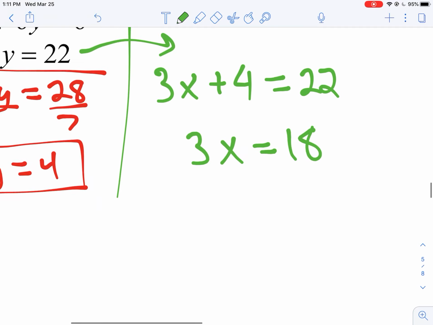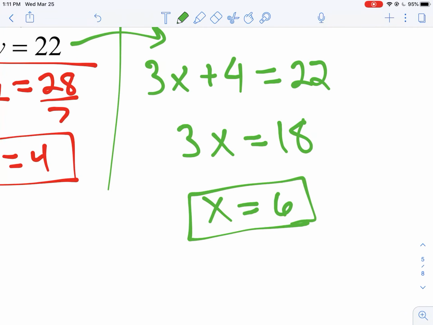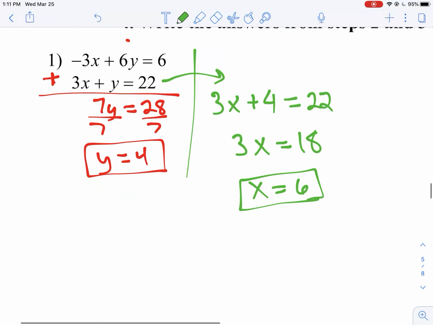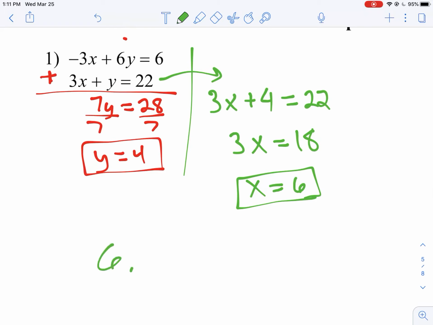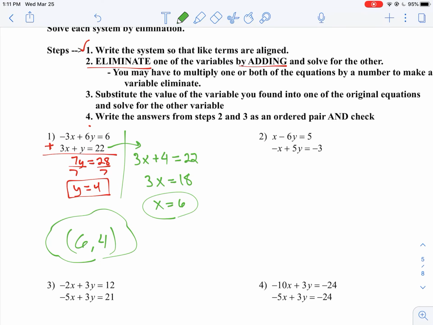Subtract 4 from both sides, right? And we're rolling. This part, I'm not going to sit here and explain. This part's been the same the whole chapter. The green part is no different than it has been. x is 6, y is 4, and we're out of here. Make sure you put the right order. x has to go first. This is an xy ordered pair. I saw a couple people last class mixing up the order, right? x goes first, always. It doesn't matter which one you solve for first. x goes first, and then y.